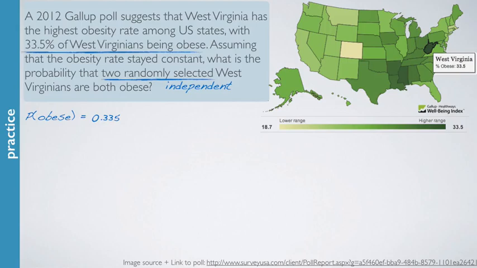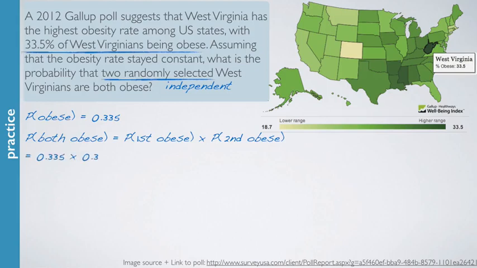And since the 2 are independent, the probability of both of them being obese will simply be the probability of the first one being obese times the probability of the second one being obese, each of which is 0.335, resulting in an 11% chance of 2 randomly selected West Virginians being obese.